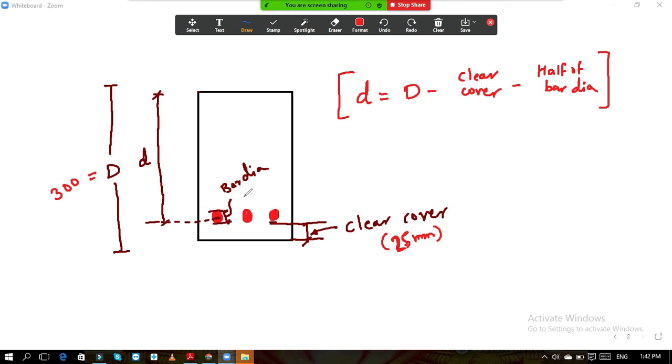Suppose the bar diameter is 10 mm, you are using 10 mm diameter bars, then your effective depth will be your overall depth, that is 300, minus your clear cover, that is 25 mm, minus half of bar diameter, that is 10 by 2. Okay, in this way the effective depth is calculated.